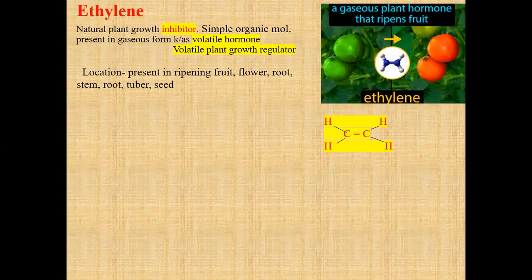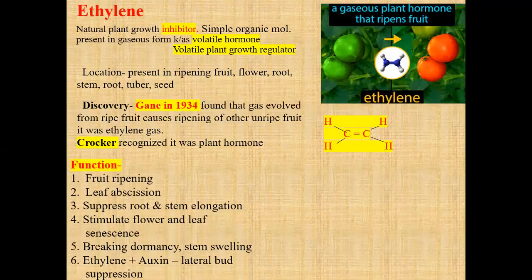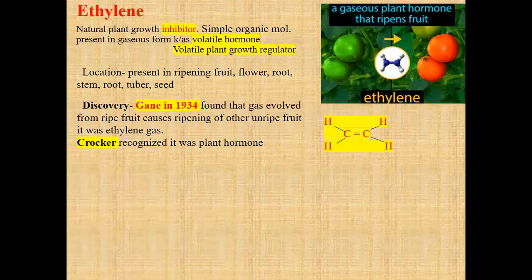The formula for ethylene is C2H4. The scientist Gane, in 1935, observed that a gas is evolved in the ripening process of fruits, and a sweet smell is observed.